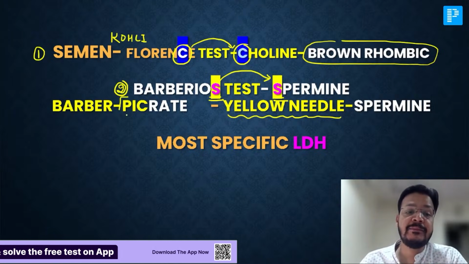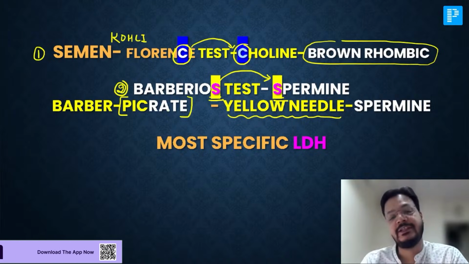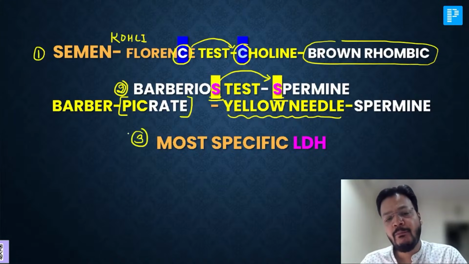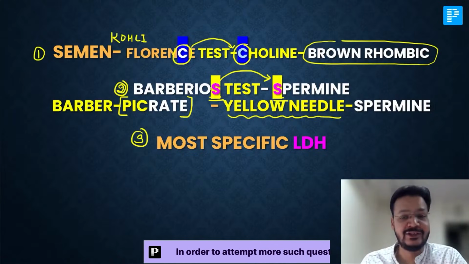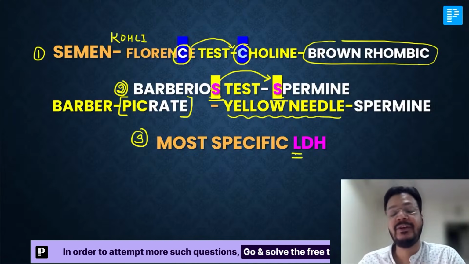The spermine crystals are formed because of picrate used in Barberio's test. And the most specific test for semen is LDH. LDH. The L is the word by which semen is there.